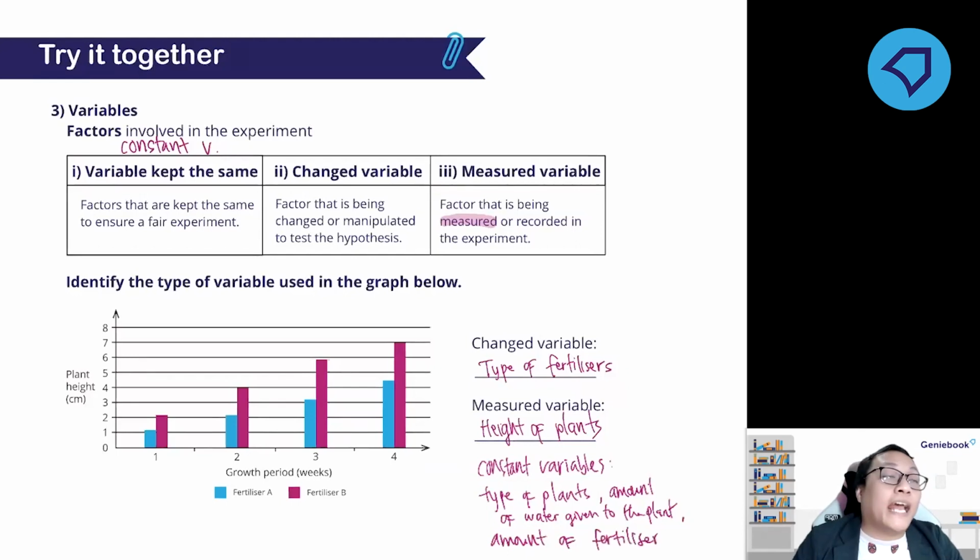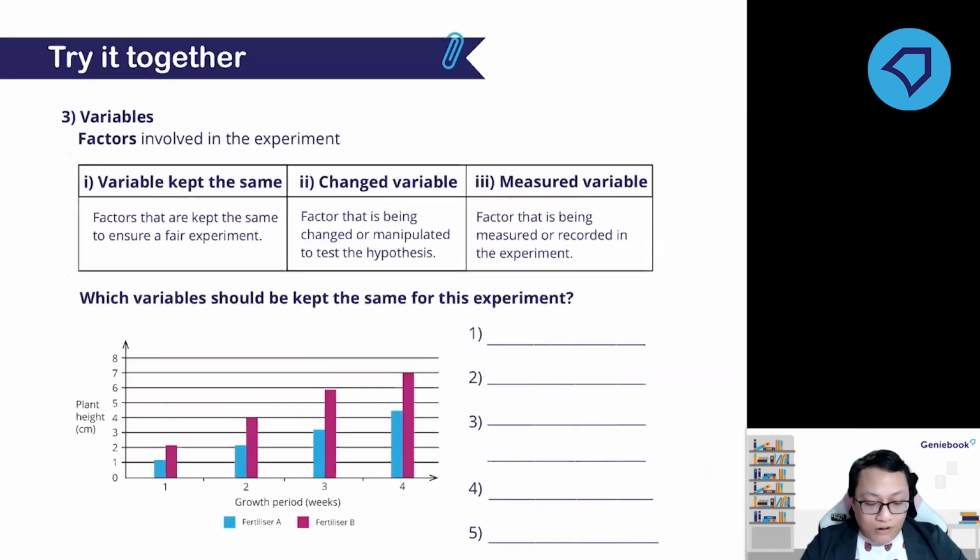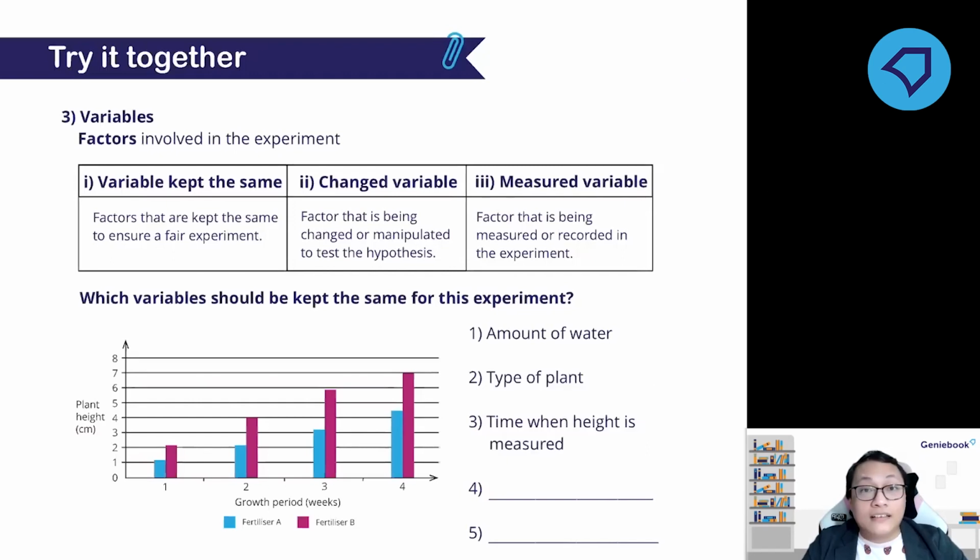You can think of any other variables that need to be kept the same. The variables that need to be kept the same are the variables that are not the change variable or the measured variable. So, any questions on the variables? Oh, this one is the same thing that I asked just now. It is the type of plant, the amount of water given, then the height in the beginning. Of course, you should not have plants with different heights at the start of the experiment. They have to have the same height.